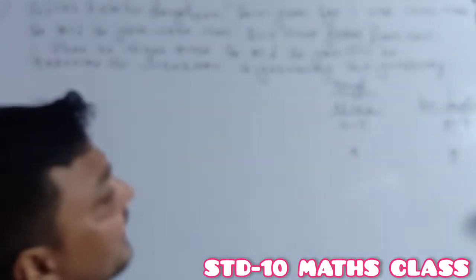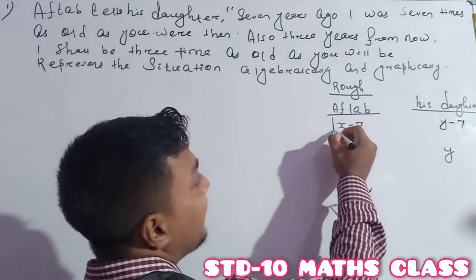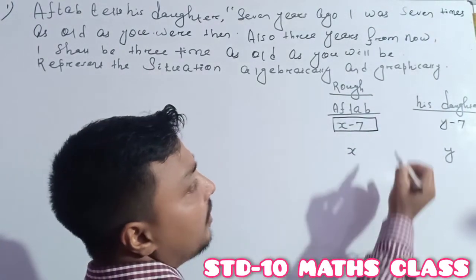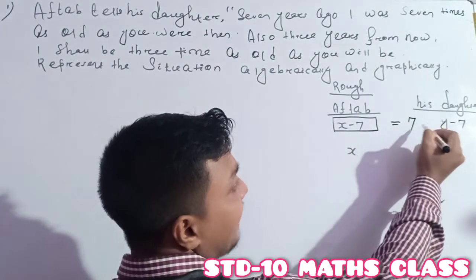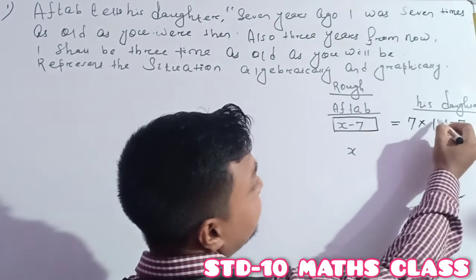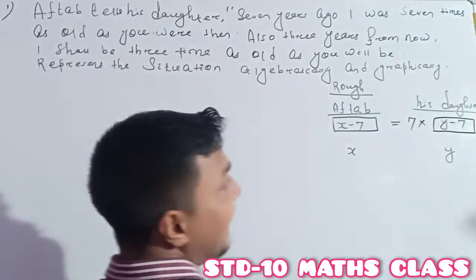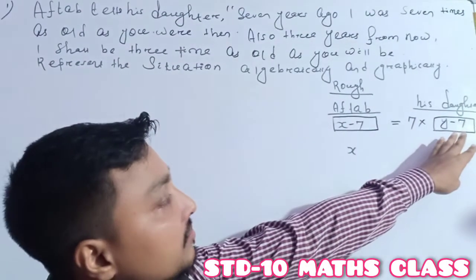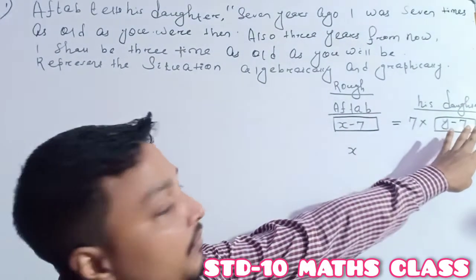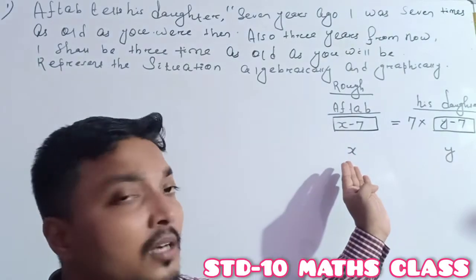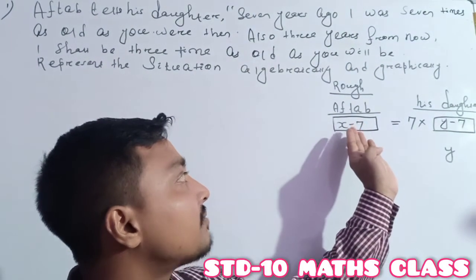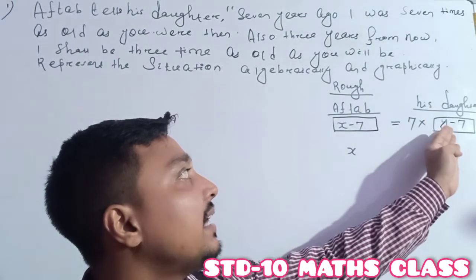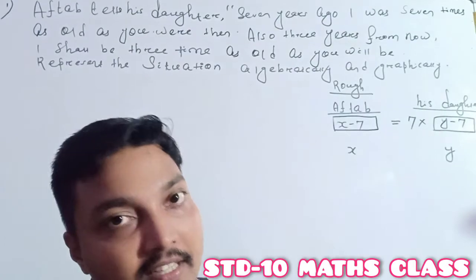Octave's age at that time was 7 times his daughter's age 7 years ago.